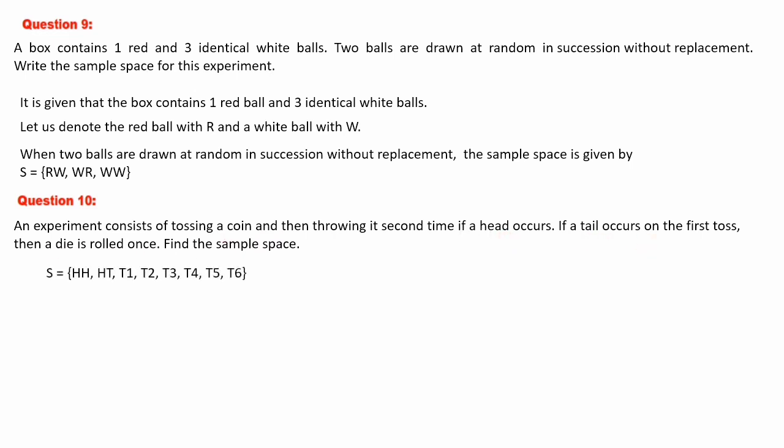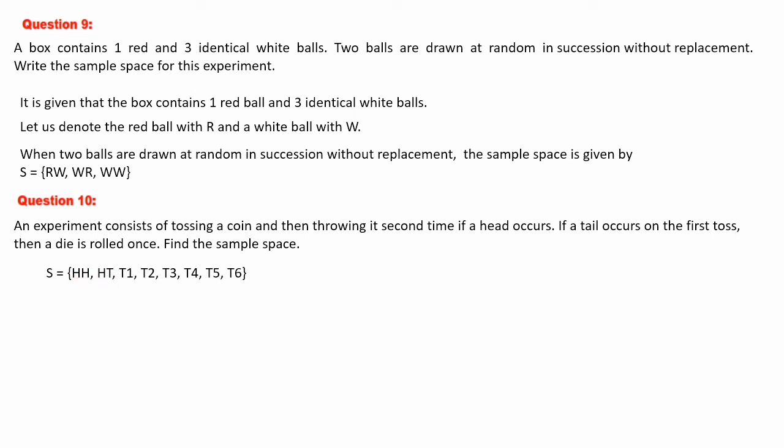Find the sample space. So here S is equal to, first time head you are getting. Head coming means, as mentioned here, you will toss the coin the second time if the head occurs. So first time head means again you will toss the coin, and again you will get a head or tail. So HH is a chance. Next, head coming means again you will toss the coin, that means tail may come, because head you have already taken. These are the 2 chances if head comes. First time head, second time head. First time head, second time tail, that's all.